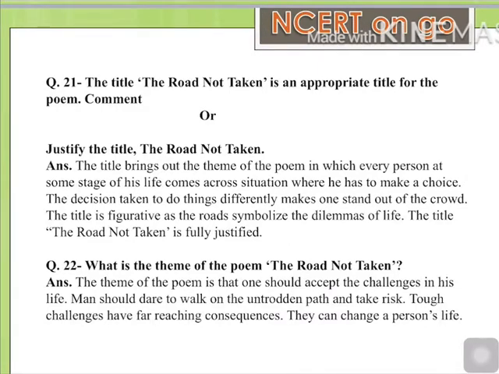Tough challenges have far-reaching consequences. They can change a person's life. You will become a good person or a skillful person, I can say, only if you face more and more challenges in your life. Those challenges will sharpen your skills. The resulting outcome will be far better.